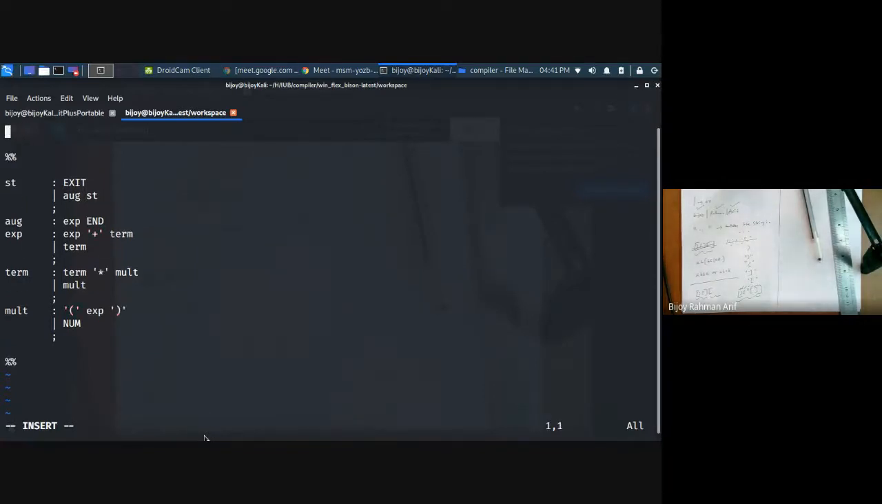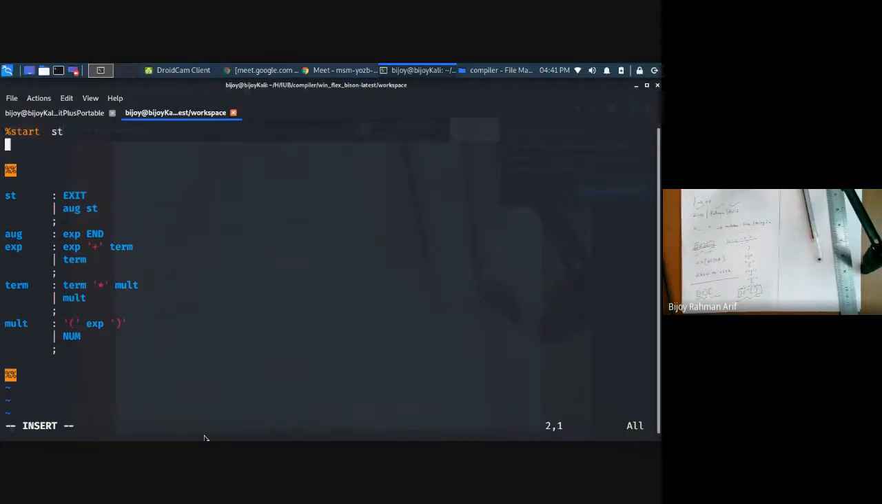Now we are done. In this part, I have to define what is my start symbol. So how can we define? You write start. What is my start? Start is nothing but ST. Then you are going to define a special data structure. Union. What is my union? In my union, I have two things. One is integer num, one is character C.